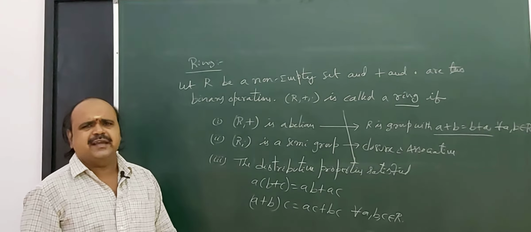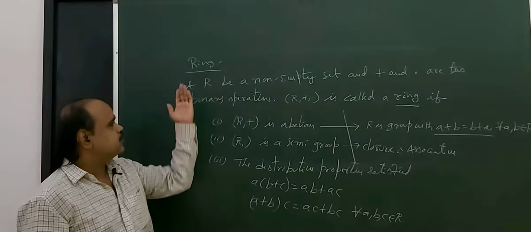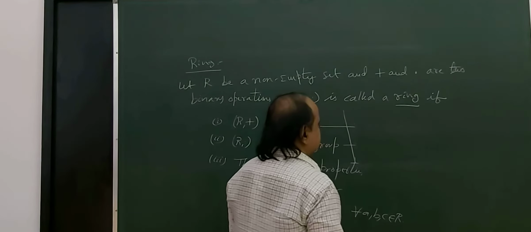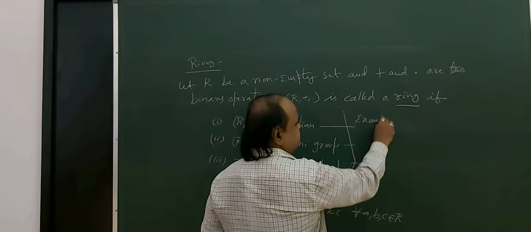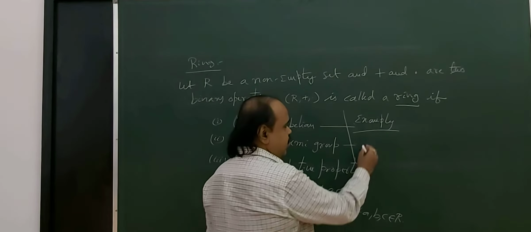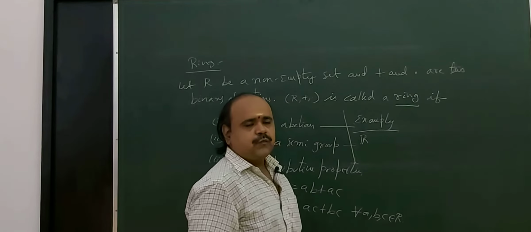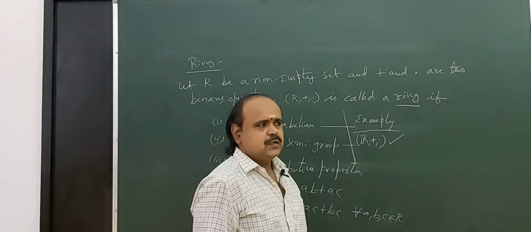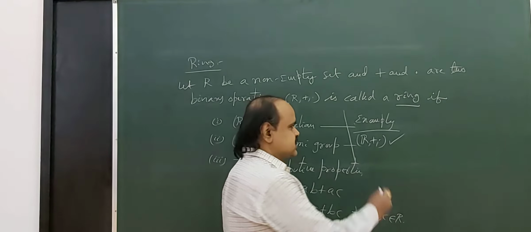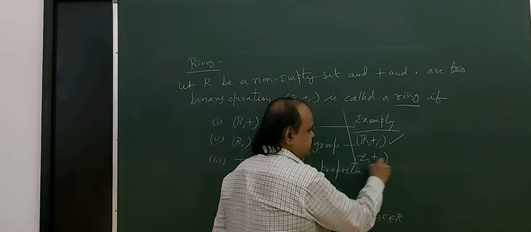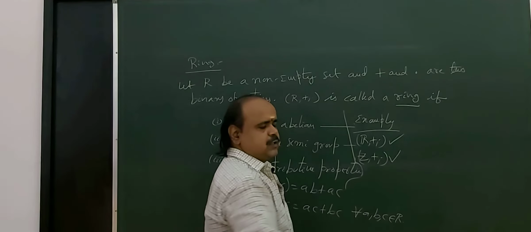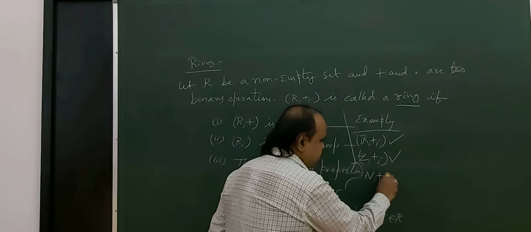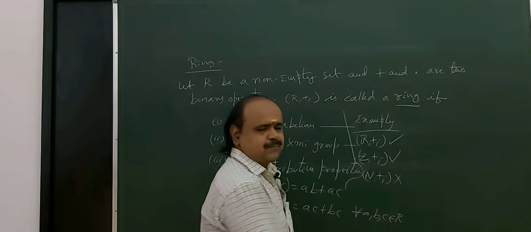Next we come to examples. What are the examples of a ring? If we consider R, the real number system, (R, plus, dot) is a ring. If we take the set of all integers, (Z, plus, dot) is a ring. If we take the set of all natural numbers, (N, plus, dot), it is not a ring.